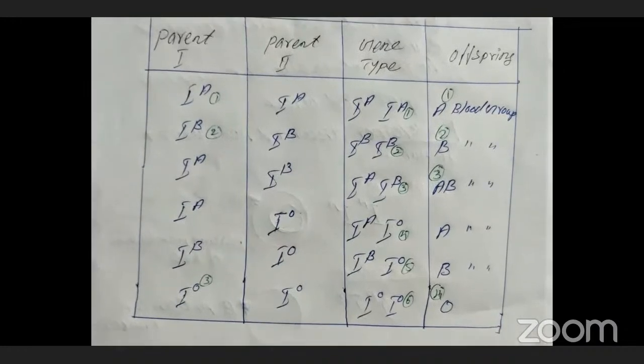First one is parental 1, second one is parental 2. Listen to the table. First is parental 1, second is parental 2, third is the genotype, and fourth is the offspring, the progeny. The first parental is parental 1.